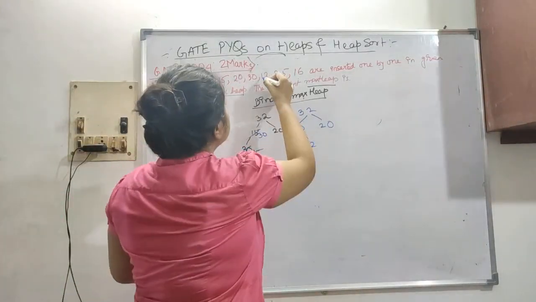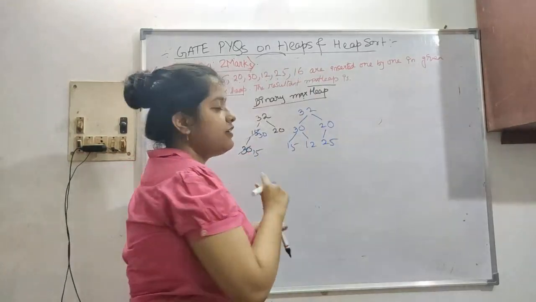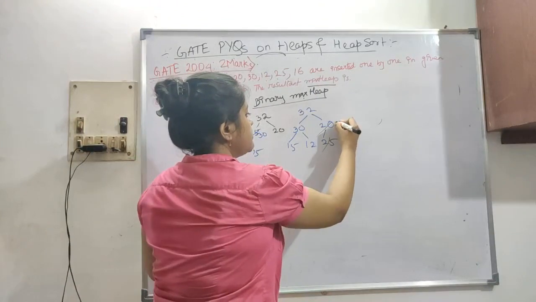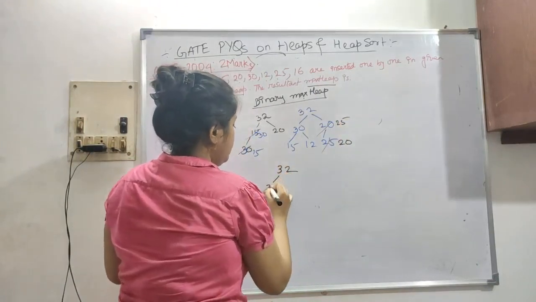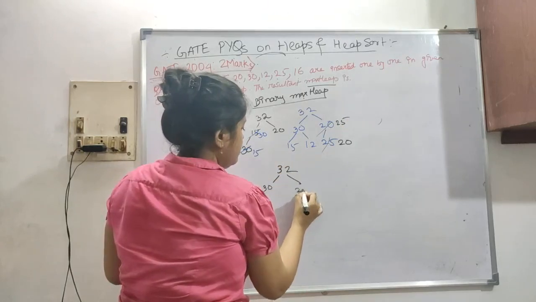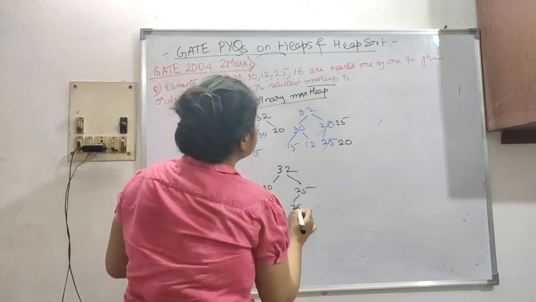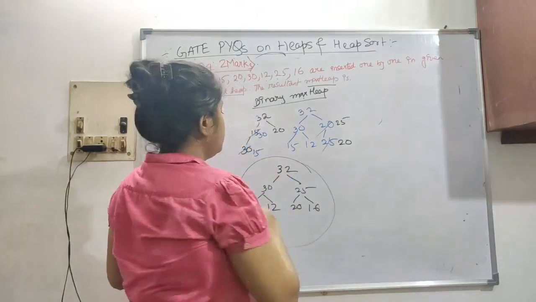So now up till 12 is done, 25 is added. 25 is greater than 20, so it is not a maximum. So you have to change this. 25 goes up, 20 comes down. So 32, then 30, then 25, then 15, then 12, then 20, then 16 is there. Okay, so this is our tree.